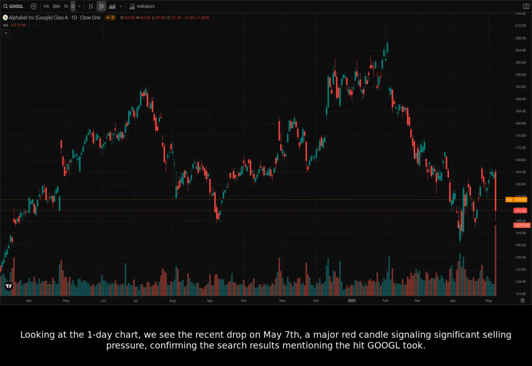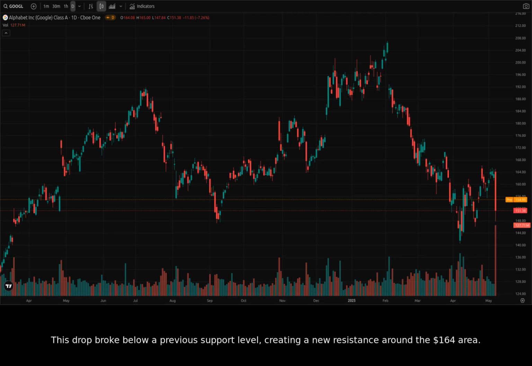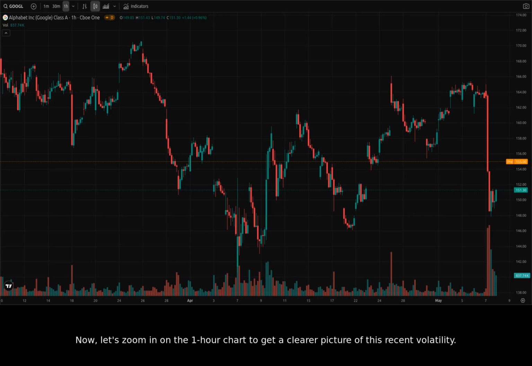Looking at the one-day chart, we see the recent drop on May 7th, a major red candle signaling significant selling pressure, confirming the search results mentioning the hit Google took. This drop broke below a previous support level, creating a new resistance around the $164 area. We can see this by observing the several candles that consolidated and found support here over the past few weeks. Now, let's zoom in on the 1-hour chart to get a clearer picture of this recent volatility.